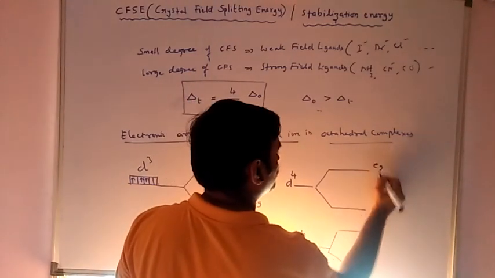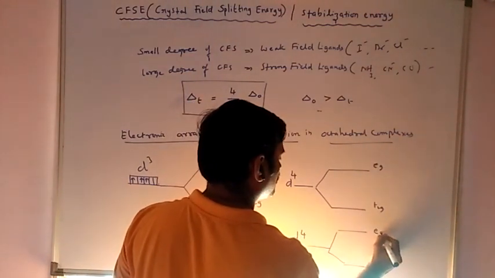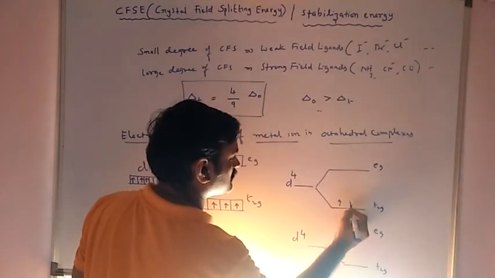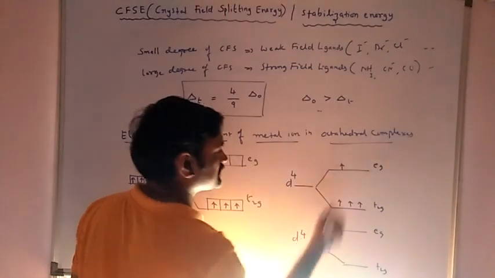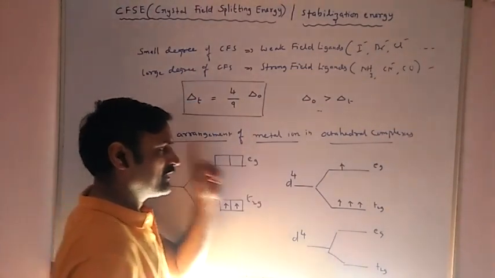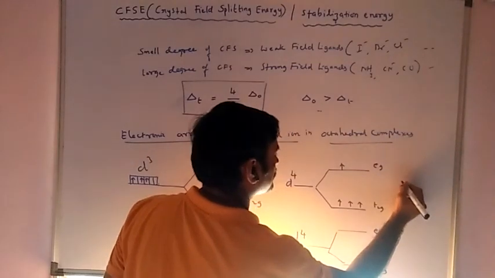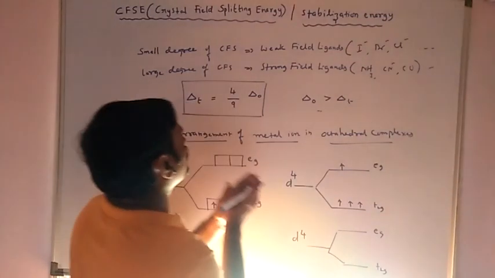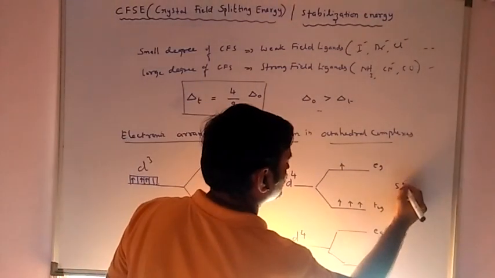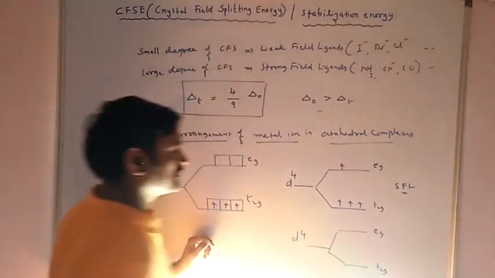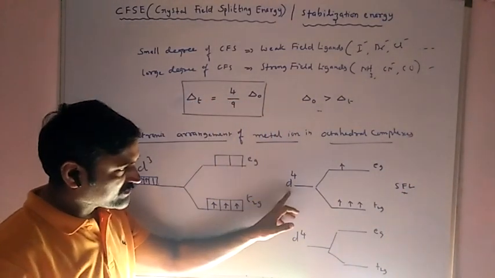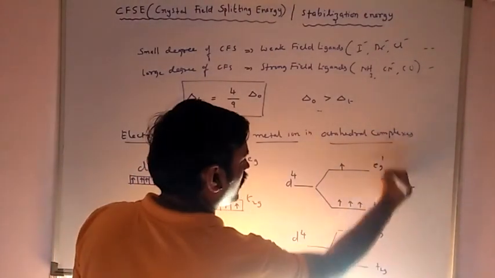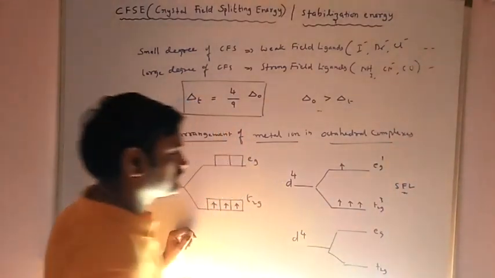If the d4 configuration gives four unpaired electrons, in T2G, EG, T2G like this, that is a weak field situation, where the ligand causes a weak field. For the octahedral complex, that d4 configuration is written as T2G3 EG1.